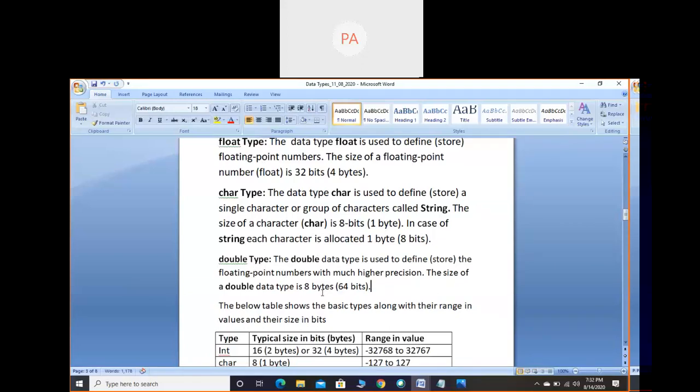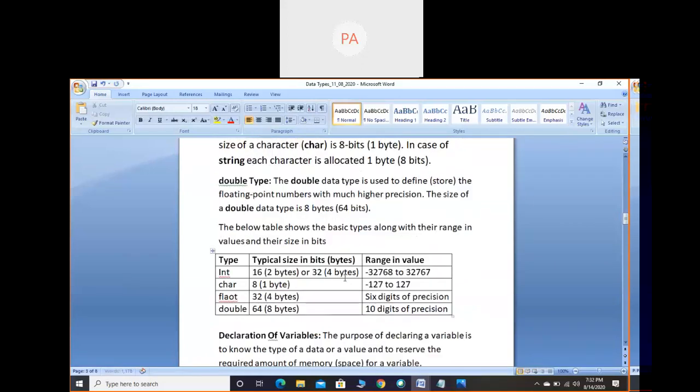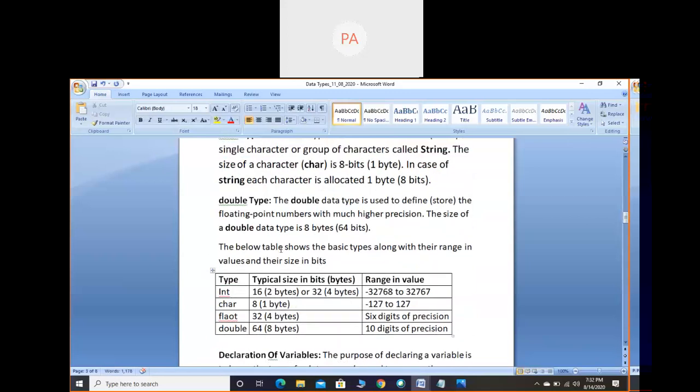Okay, next you take till here. There is 1 minute, we'll discuss this also. The table below shows the basic data types along with their range of values and their size in bits. So int, character, float, and double. The typical size in bits and bytes both are given. So 16 bits means 2 bytes, 32 bits means 4 bytes, 8 bits means 1 byte, 32 bits is 4 bytes, 64 bits is 8 bytes.